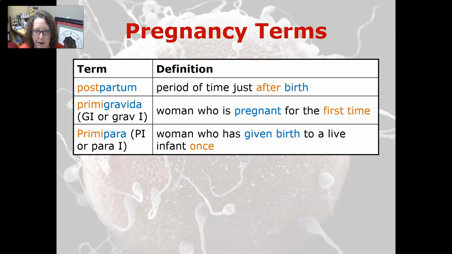Primigravida, G1 or Grav 1, is a woman who is pregnant for the first time, and primipara, P1 or Para 1, is a woman who has given birth to a live infant once. All right, so that wraps up all of our words for the female reproductive system.